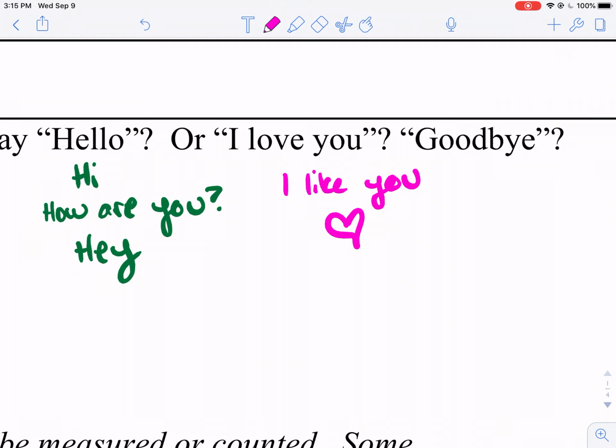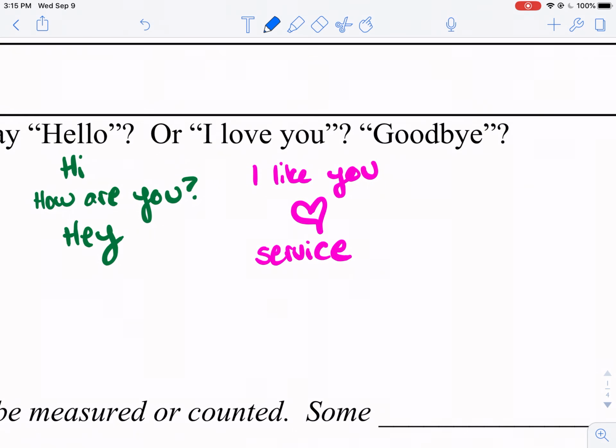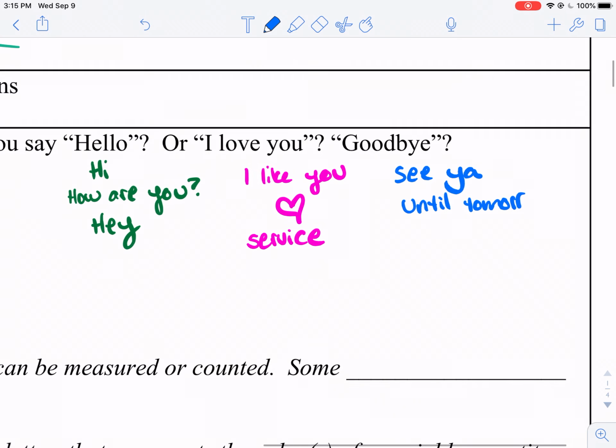You can tell your mom you love her by doing stuff for her, by acts of service like cleaning up your room, or by listening to her. You can say goodbye by saying like, see you later, or until tomorrow, or bye.